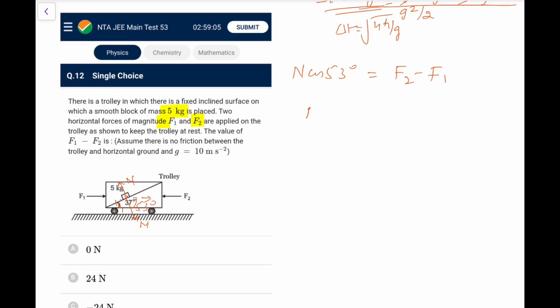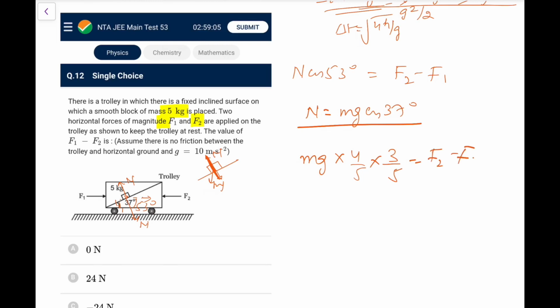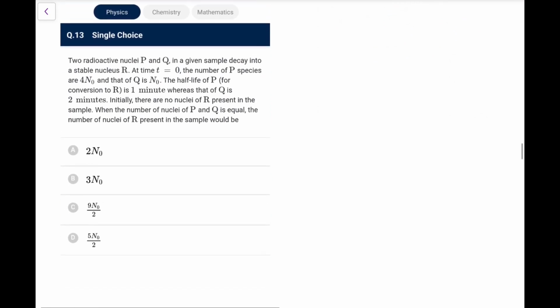So the value of N can be written directly. In the frame of the trolley, we know this is mg. The block won't move normal to this direction, so N would be equal to mg cos theta, that is mg cos 37. So N is mg cos 37, put it there. So mg cos 37 is 4 by 5, cos 53 is 3 by 5, that is F2 minus F1. Now what is mg? This is 50, this is 12 by 25, this is 24. So F2 minus F1 is 24, so F1 minus F2 is minus 24. Go for option C. You can do this now.